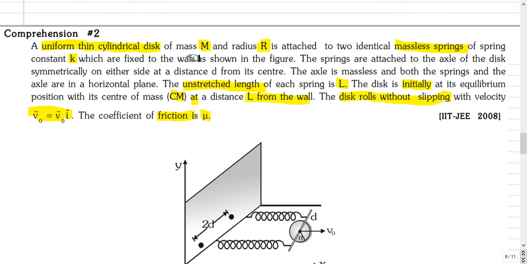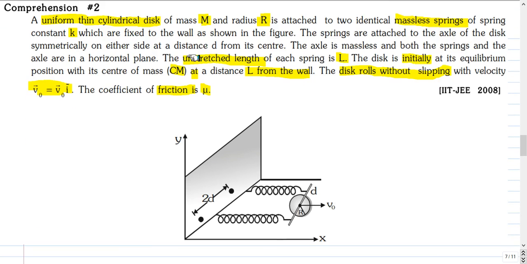This is the next question. A uniform thin cylindrical disc of mass m and radius r is attached to two identical massless springs of spring constant k, which are fixed to the wall as shown in the figure. The springs are attached to the axle of the disc symmetrically on either side at a distance d from its center.